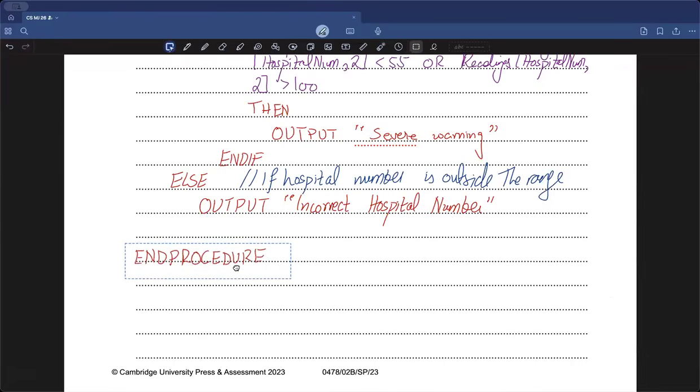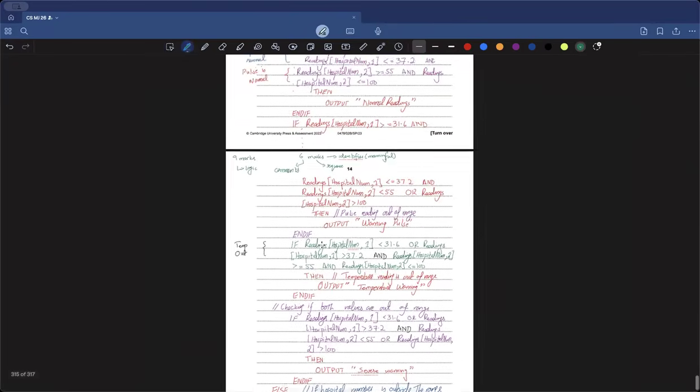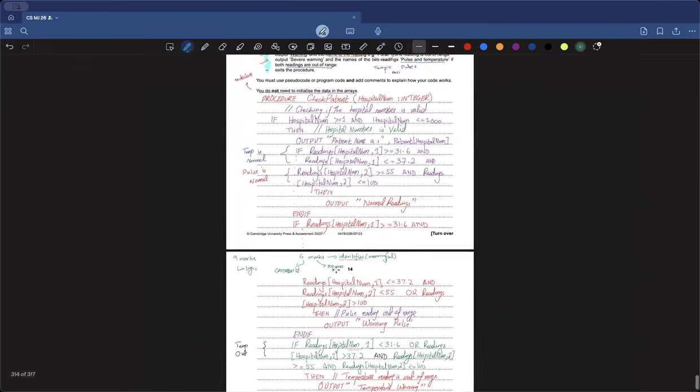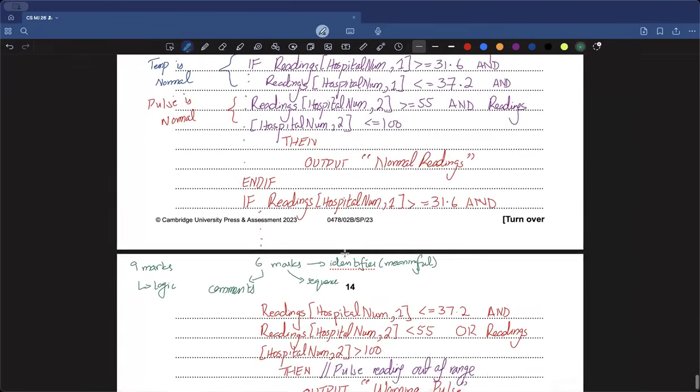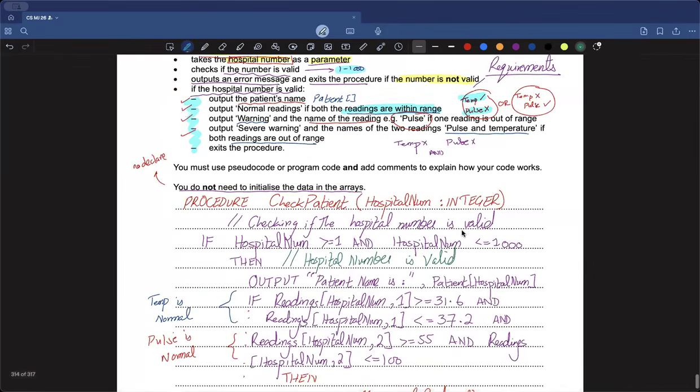By the way, even if you miss this end if, इससे कोई मार्क्स इतने कट नहीं होंगे, but it's recommended. Yeah, perfect, thank you. आपने यहाँ पे एक end if भी डाल देना है because we were using an if statement, so एक end if भी डाल दिया. So these minor syntax errors they won't cost you a lot of marks, don't worry. But yeah, thank you very much for that. Next question is, we need to input.